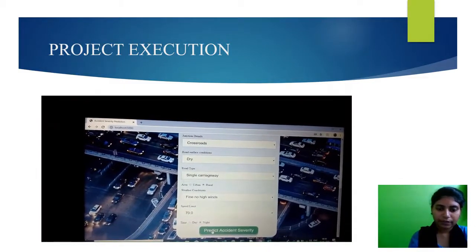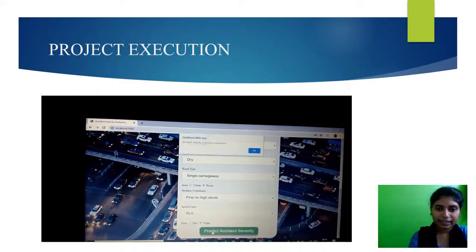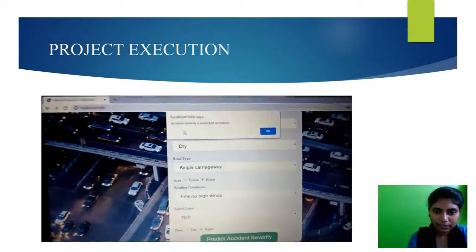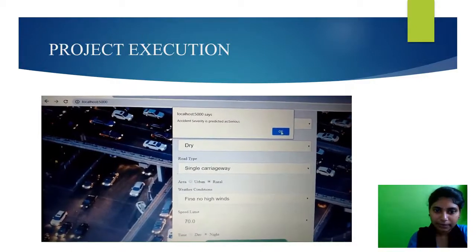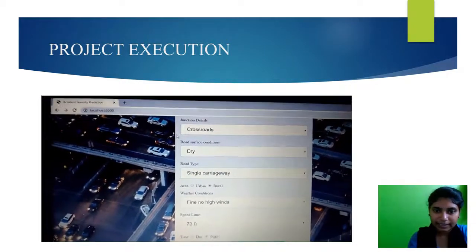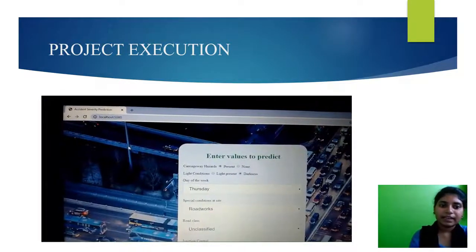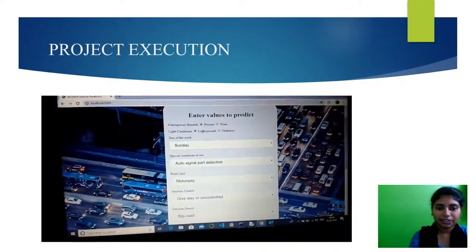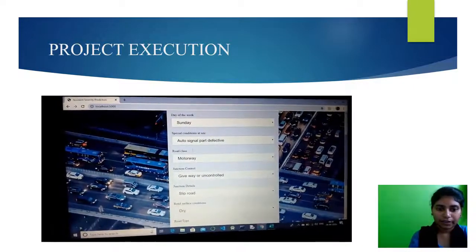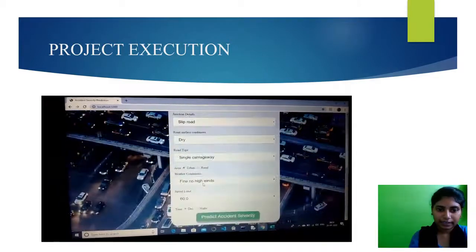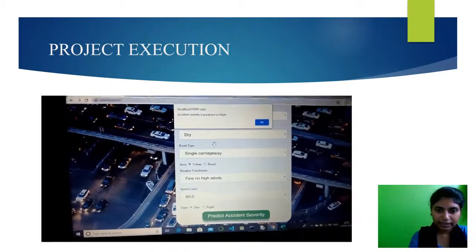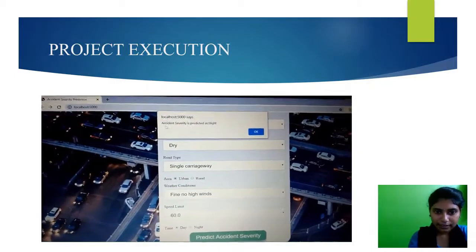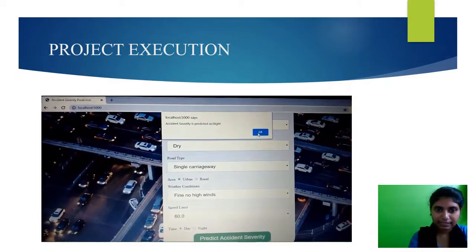Okay, now I predict the accident severity. See how it executes. Yeah, the localhost says accident predicted as serious. Similarly, I will change the conditions based on different categories, and now I predict the accident severity. Yes, now it shows light.